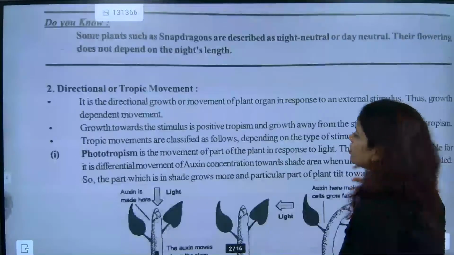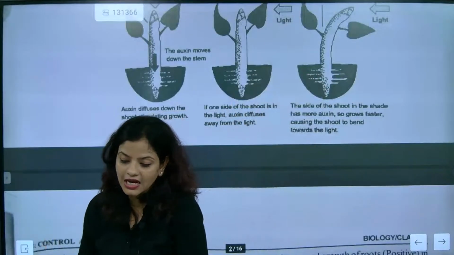Directional or tropic means I have to go very fast. Other classes are also waiting.